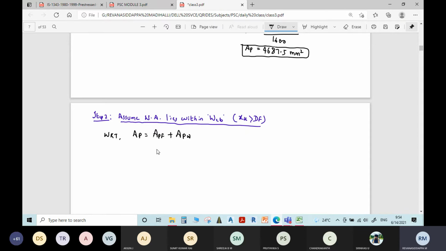We know the formula for Apf is equal to 0.45 fck into b into Df divided by Fp.